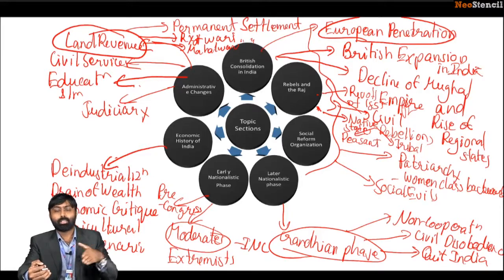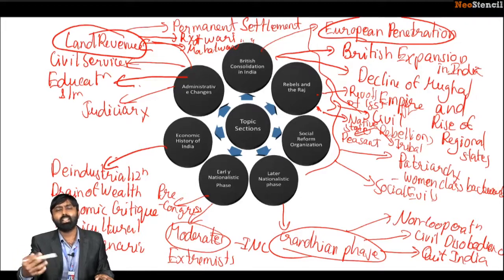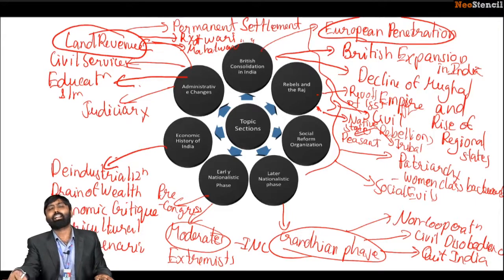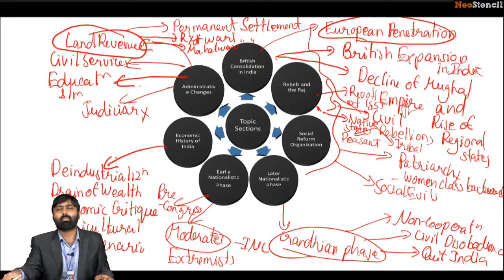We also looked at rebels and the Raj, where I had mentioned that there was a lot of political discontent building up even prior to the development of the national movements, but most of the sentiments were regional. That is why we've classified it as rebels and the Raj, where we can categorize it into three axes: civil rebellions, which includes peasant and tribal rebellions, then the rebellion by native states, including the revolt of 1857, of course.